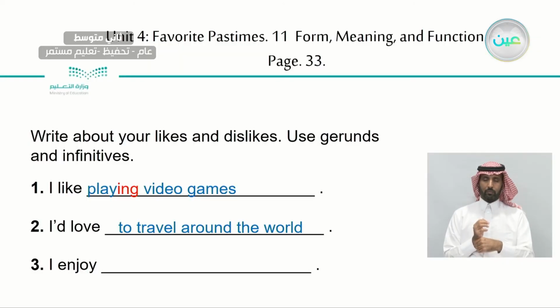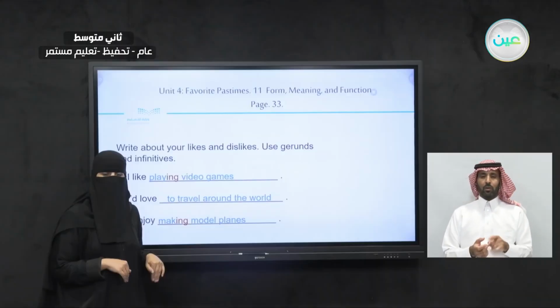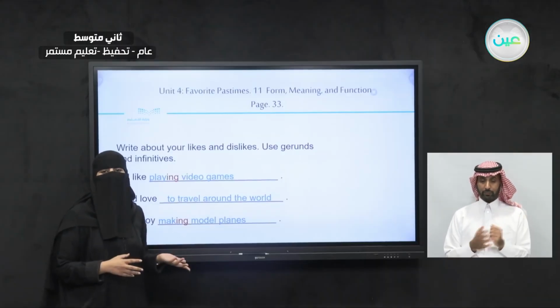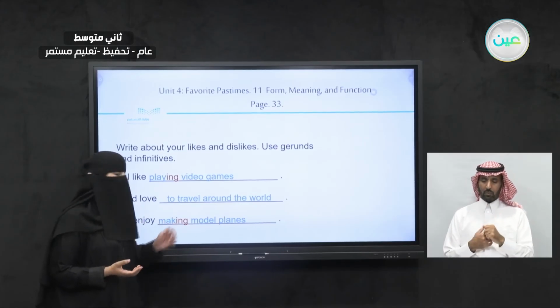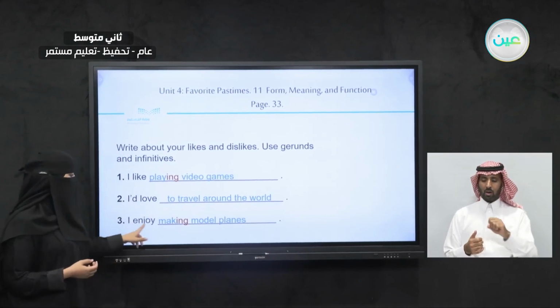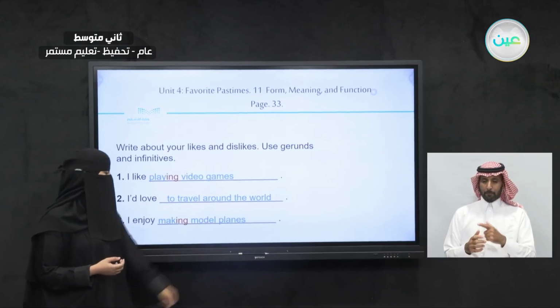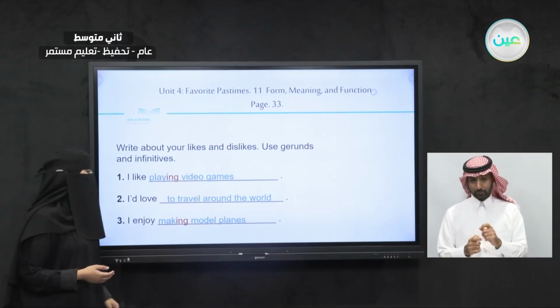Now, the third one here, I enjoy. What do you enjoy? What are you going to write in this sentence? I enjoy making model planes. Do you remember the beginning of this unit? We talked about air modeling. So it's an unusual hobby. Some people would like to make their air models, right? So I enjoy making model planes. Here we have the word make plus ing, making model planes.